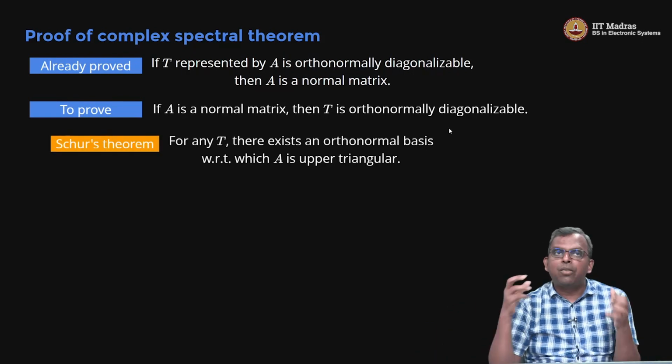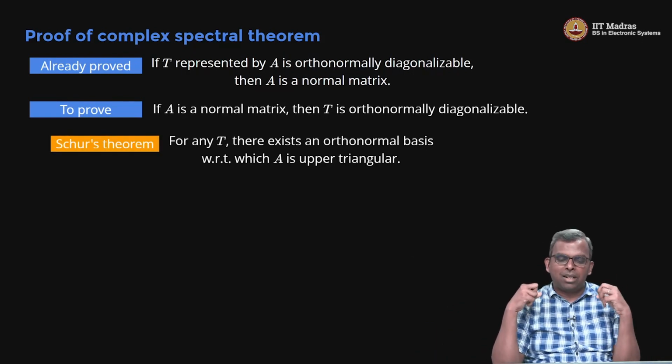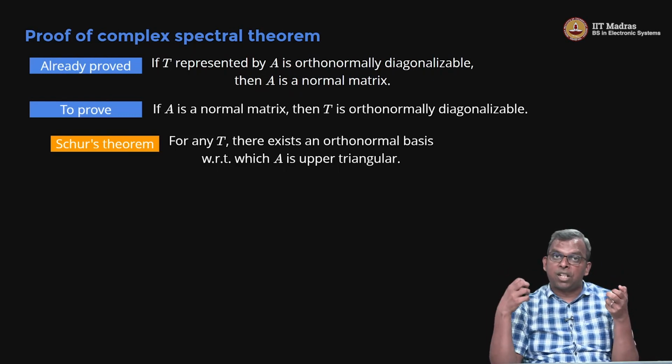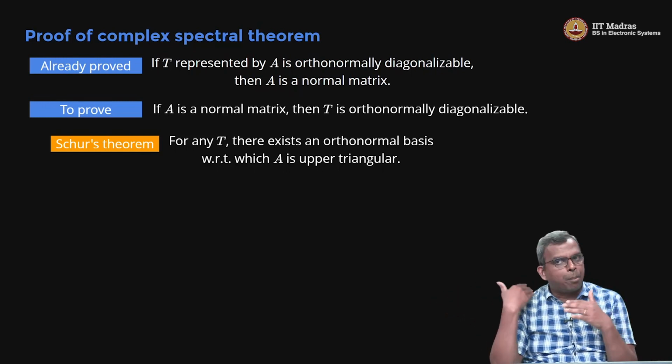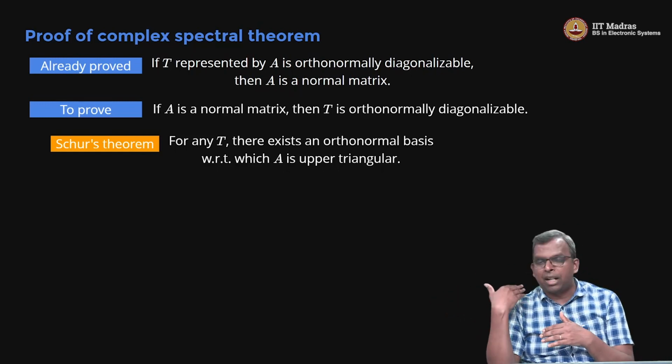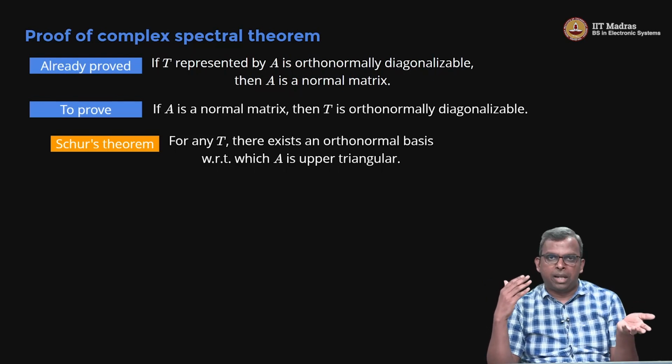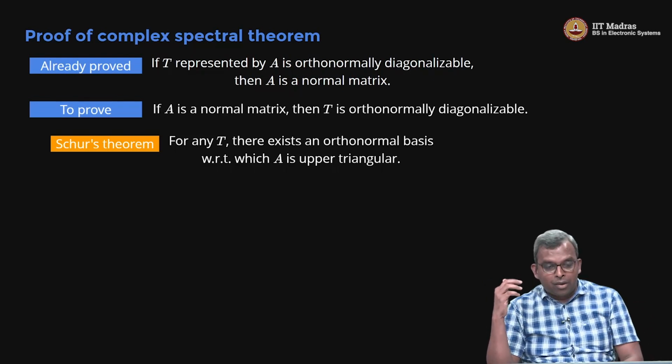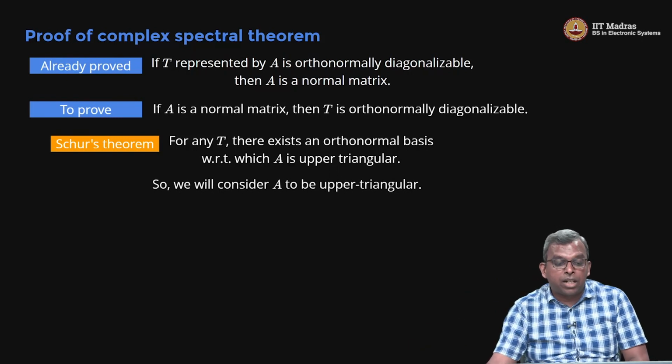We'll start with Schur's theorem, which is a very important starting point here. What does it say? For any T, there exists an orthonormal basis with respect to which A is upper triangular. I don't know if I can go to diagonal or not, but I can go to upper triangular using Schur's theorem. That's a very easy place to start. So, without loss of generality, we can assume this matrix A is upper triangular. I have a normal matrix A and I have to show that it is diagonalizable, but I can assume it is upper triangular because I can go to this orthonormal basis.